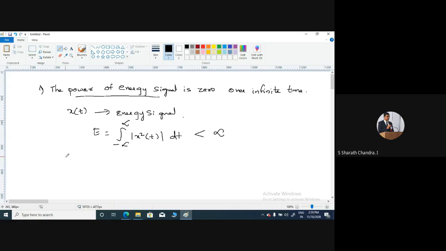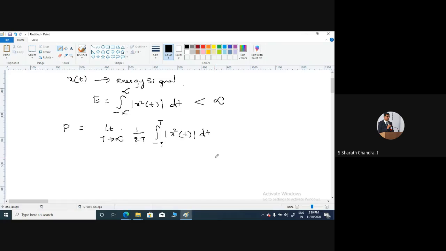Therefore, if I would like to calculate the power of this signal, P, it is given as limit t tends to infinity of 1 by 2t times the integral from minus t to t of modulus of x square of t dt. This represents the power of that x of t.